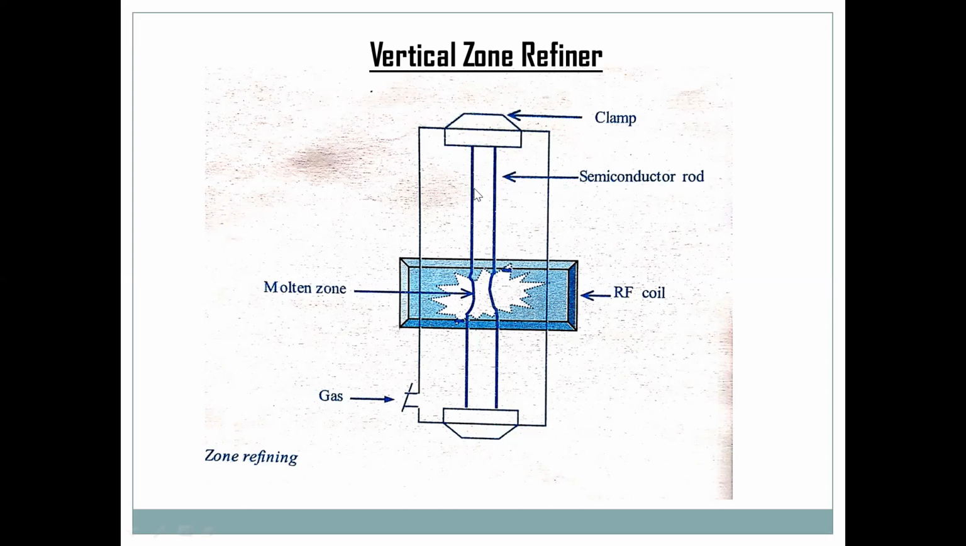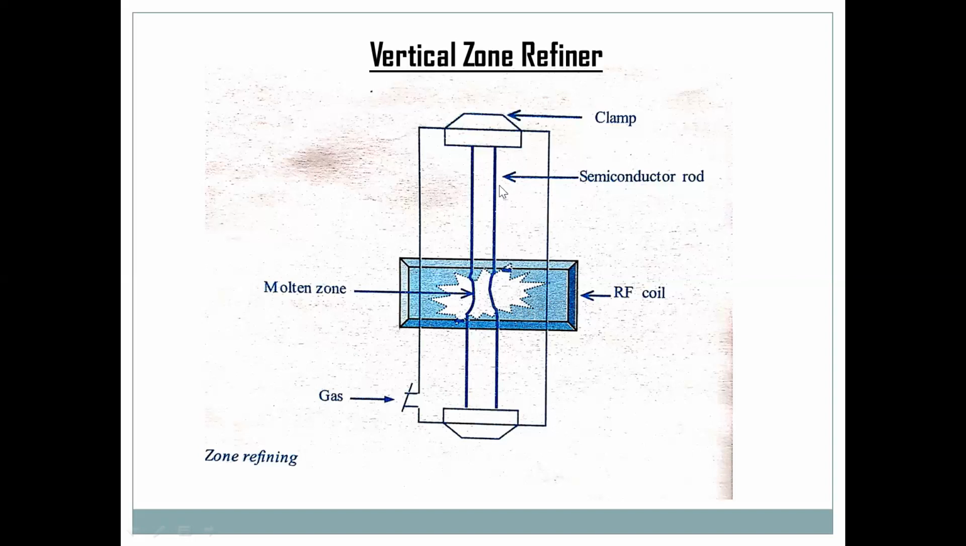This impure silicon rod stands vertically, clamped at both ends, and is kept in a closed chamber. This is the argon gas inlet. We pass argon gas, and we carry out the process in the presence of argon gas. This is the RF coil, radio frequency coil, for heating. The heater, or RF coil, is moved slowly from top to bottom.